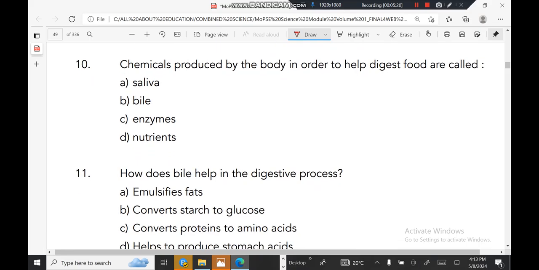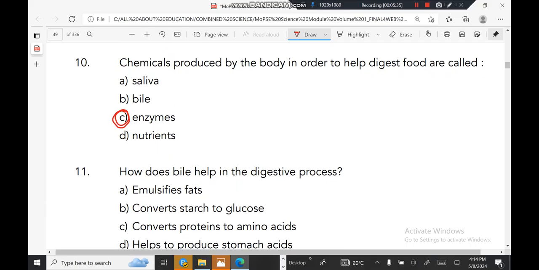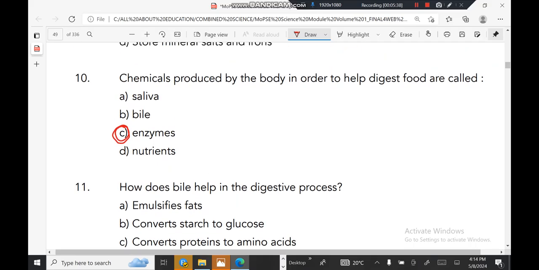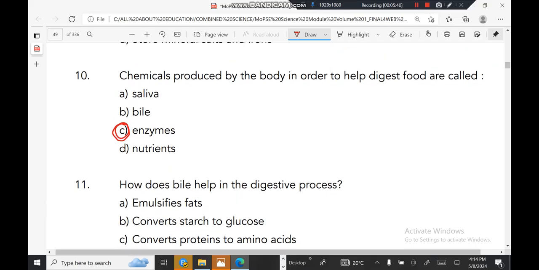Chemicals produced by the body in order to help digest food are called enzymes. These enzymes emulsify, breaking down fats, breaking down all those nutrients. So they are well known as enzymes. Those are chemicals produced by the body in order to help digestion of food in the body.